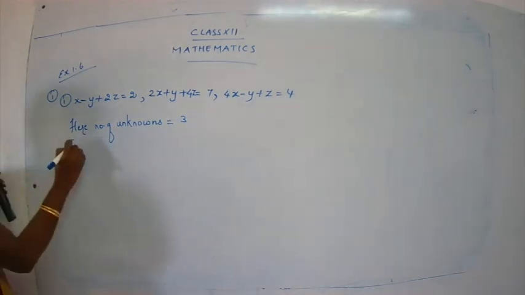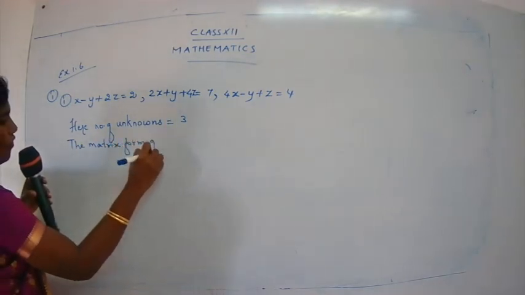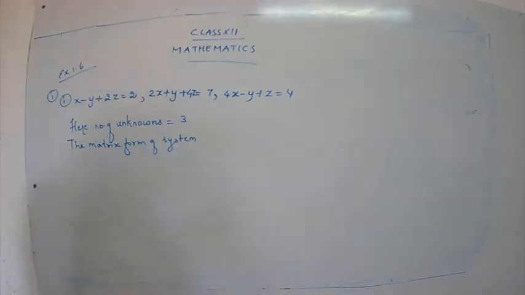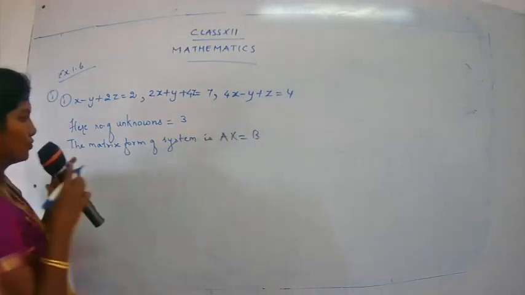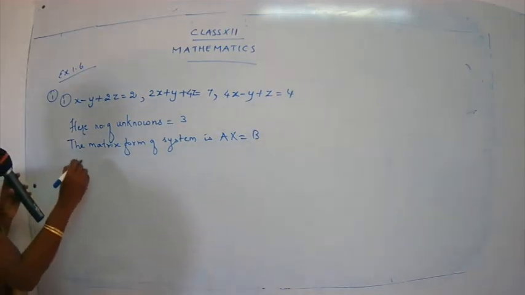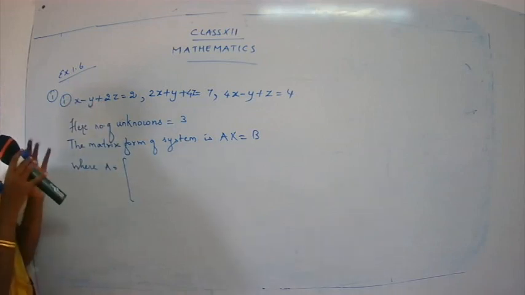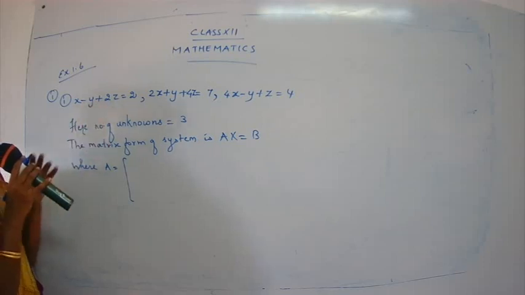So let's write the next step. The matrix form of the system is Ax is equal to B, and you know how to write down A and how to write X and also how to write B. Okay, let's take down the A, B and X, where A is equal to, for A you have to take down all the coefficients of the variables X, Y and Z in an order.